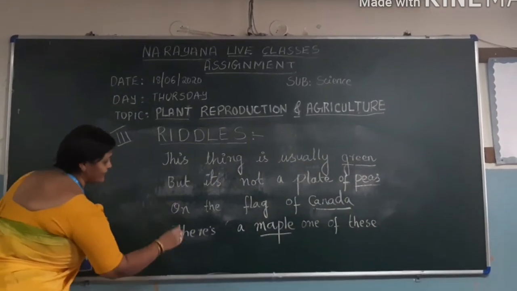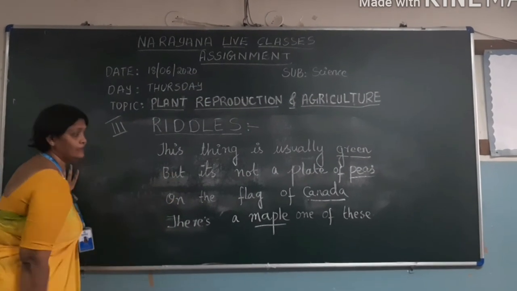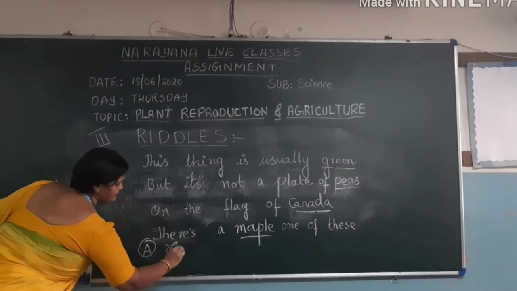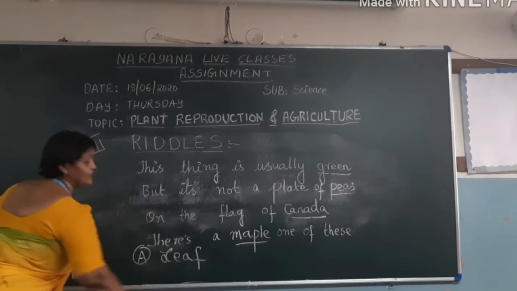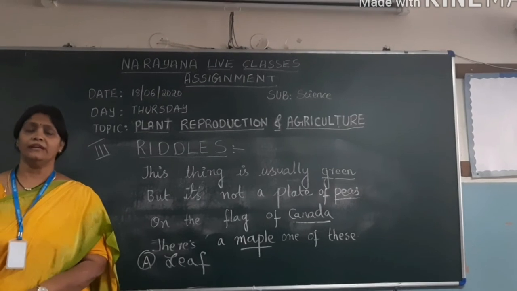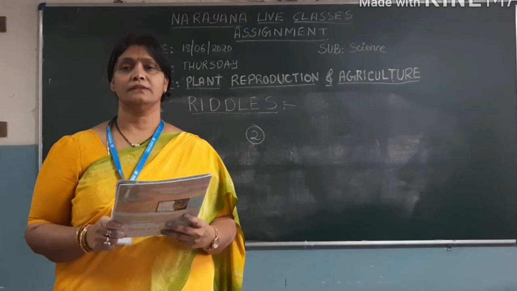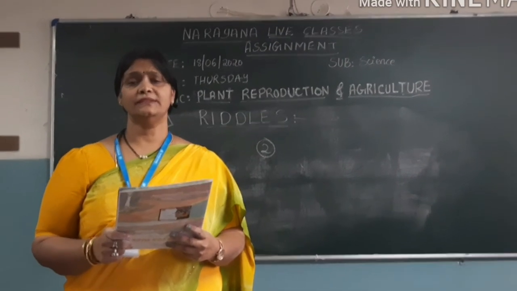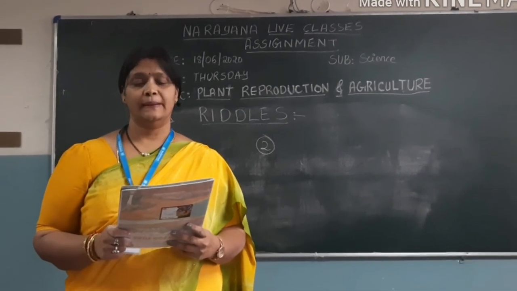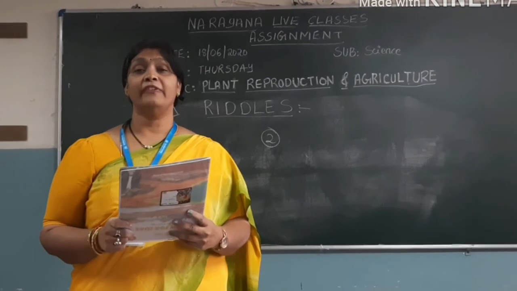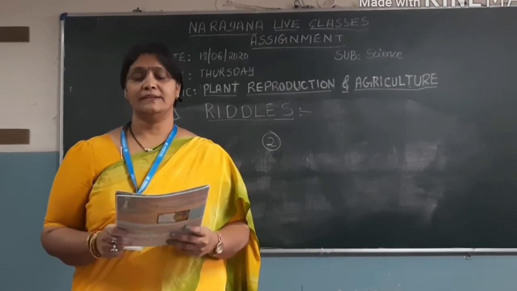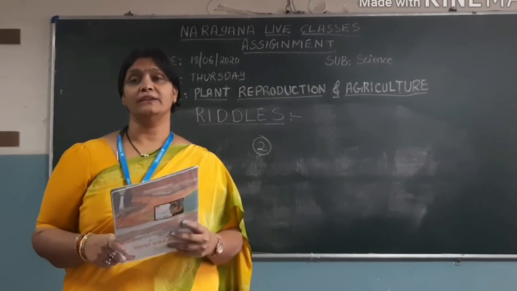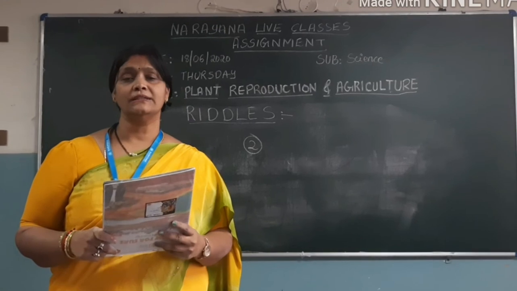Leaf is green in color, and let me write the answer here. The answer for this riddle is leaf. Okay, let's go for the next riddle. Children, let me read out the second riddle for you. This thing's not a human body, but it often has some veins. But it falls from a deciduous, on evergreen it remains. Now, can you tell me the answer for this riddle?